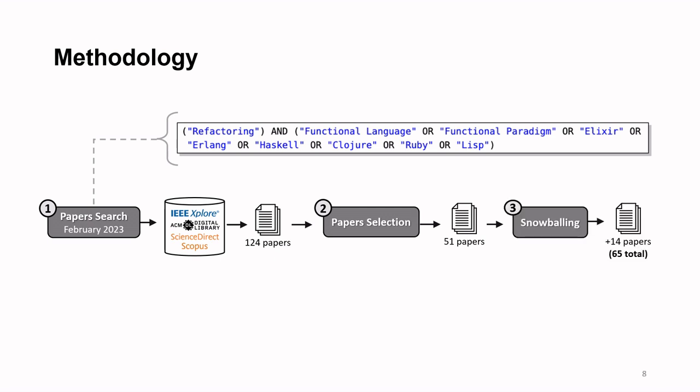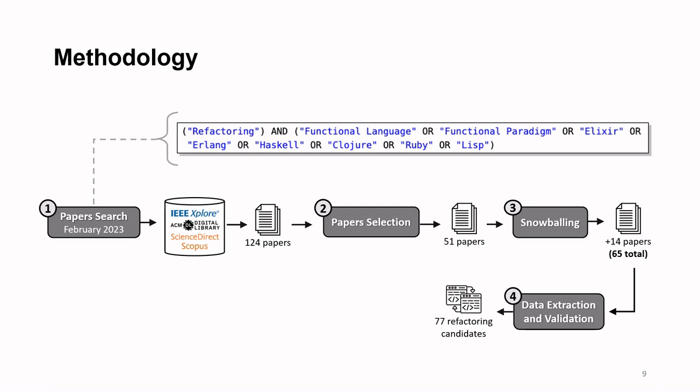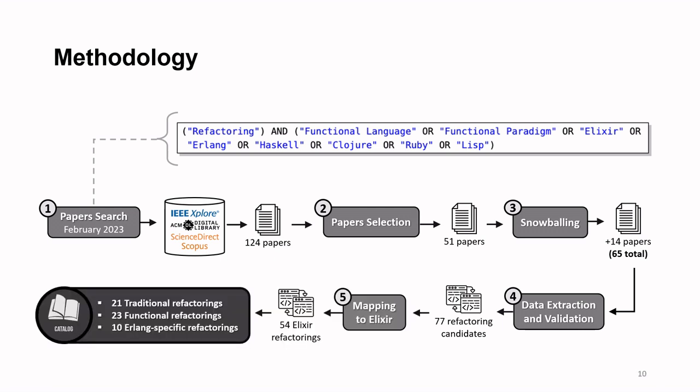In a snowballing process, we analyzed the papers referenced by those selected in the previous step, and after reading their abstracts, we selected 14 more papers. After a detailed reading of these 65 papers, we identified 77 refactorings with the potential to be compatible with Elixir code. Finally, each of these refactorings was compared with Elixir's features. 54 of them were really compatible with Elixir and therefore were documented with code examples in our catalog.